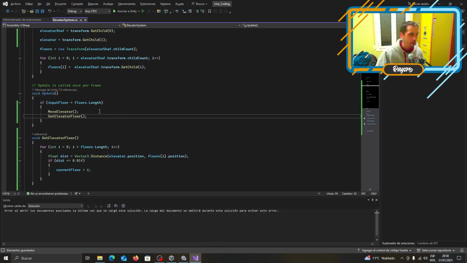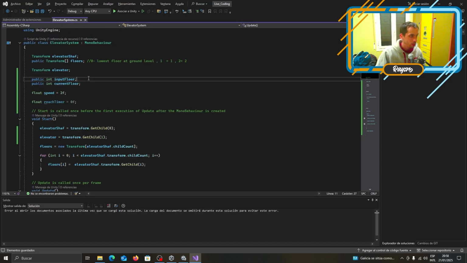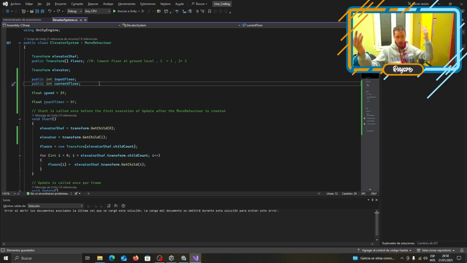You're usually not going to have multiple players, but if you have that, you need to make a queue system. We would get a list of events of input floor, and you would clear the list and go into each floor that's been queued. That's that simple.